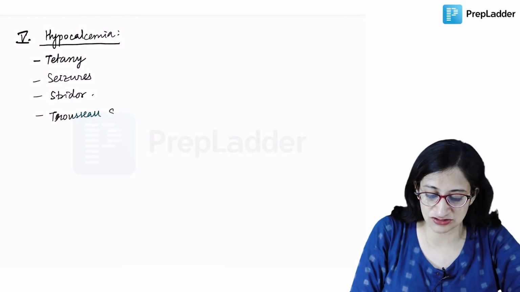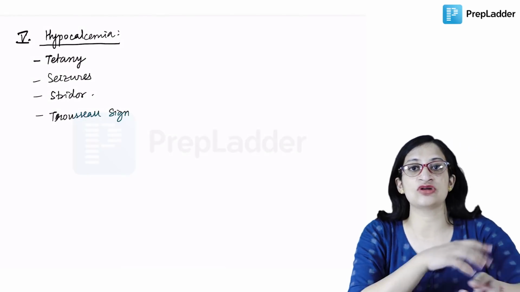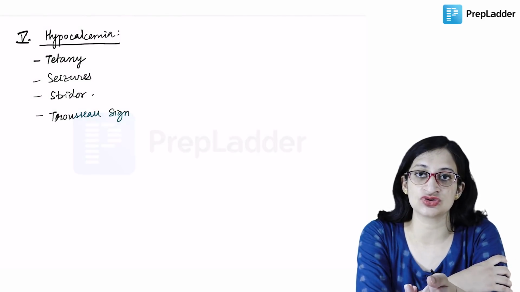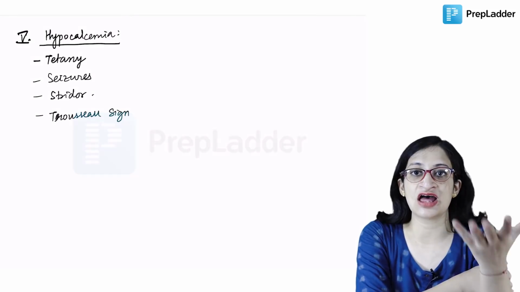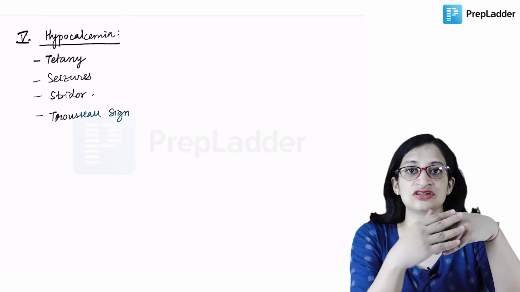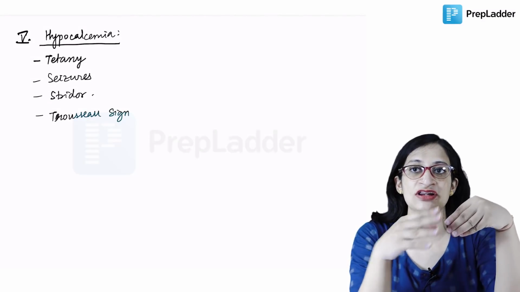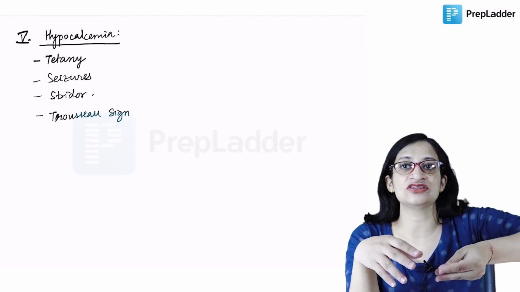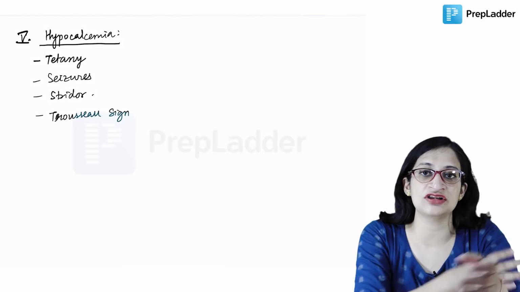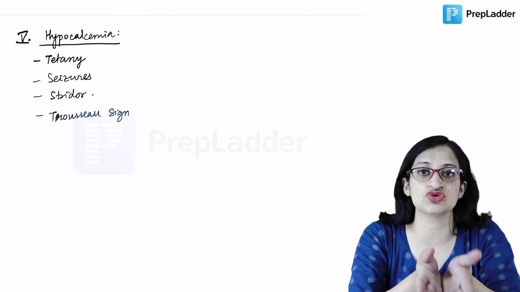Trousseau sign is when you put a sphygmomanometer cuff and inflate it above the systolic pressure for around 3 minutes or so. You will see that the hands assume a characteristic posture, with flexion at the metacarpophalangeal joint, extension at the interphalangeal joint, and the thumb adducted like this. That is Trousseau sign.